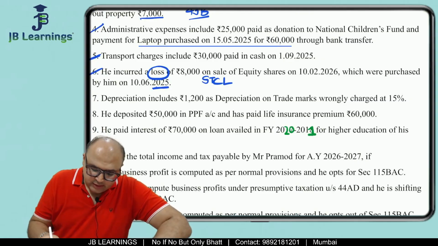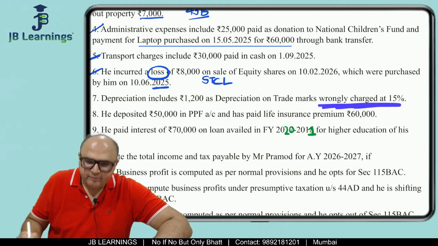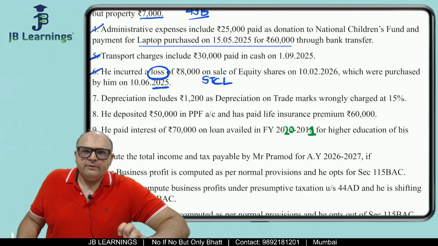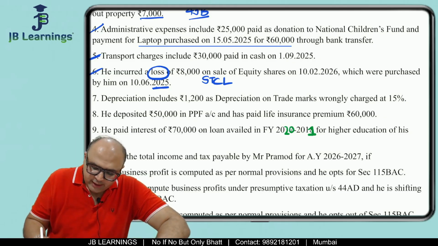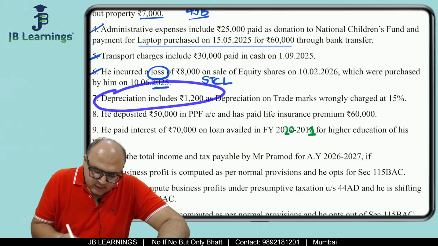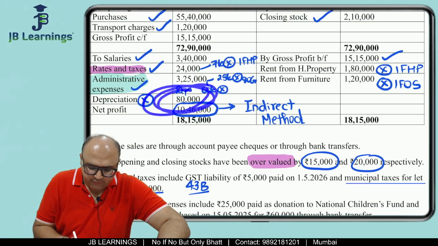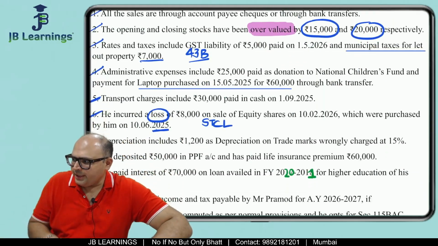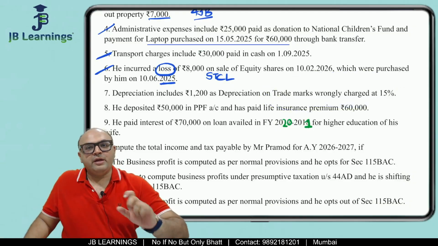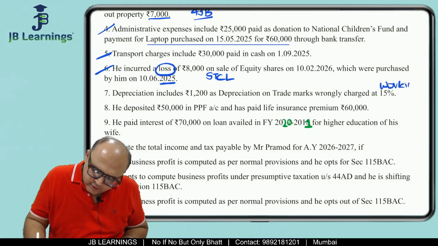Okay, now depreciation includes 1200 as depreciation on trademarks wrongly charged at 15%. So friends, first we should understand trademark, patents, copyrights. These are intangible assets, right? So the correct rate of depreciation should have been 25%. But they have said that the depreciation includes 1200. So they are saying this depreciation, which is given on the debit side, includes depreciation given on trademark, which was wrongly given at 15%. So we have to rectify it. So, when we do working for depreciation, we have to take care of this trademark as well.